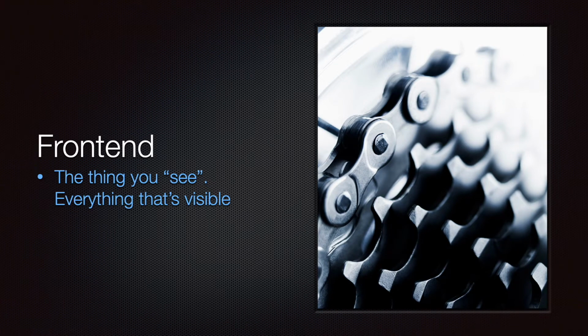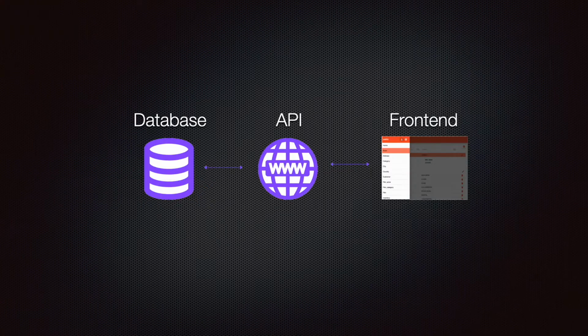Now, to provide the relationship between these three different basic components that in their combined result end up forming your application, this is the way it looks. The front end, to the right, the thing you see, exclusively communicates with the API and does not have direct access to your database. The API is the only thing that communicates with your database. And this is the relationship between these three moving parts.